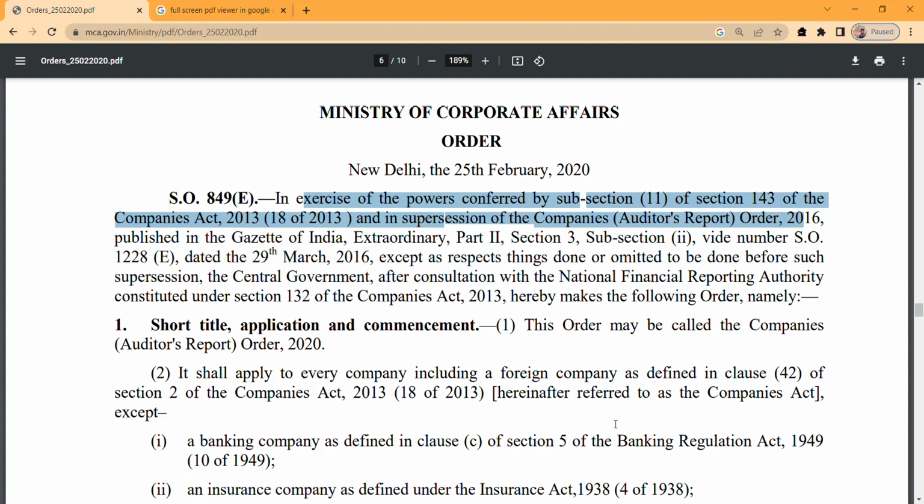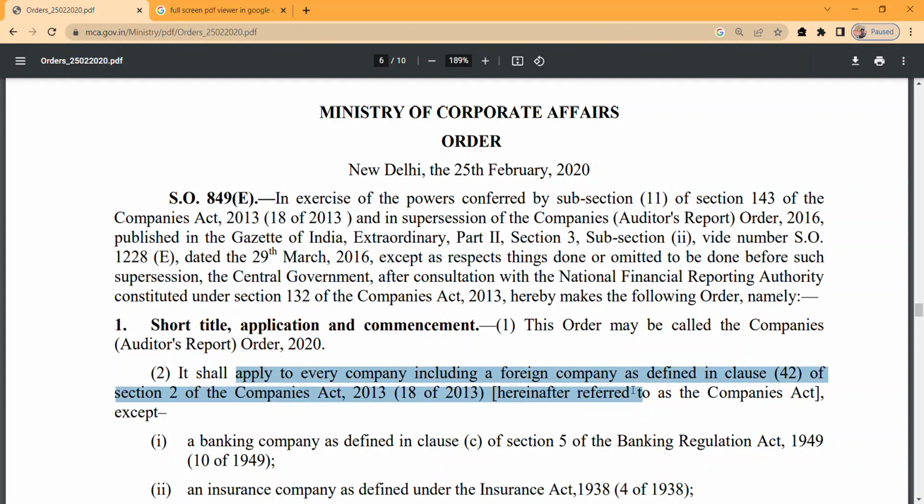We'll study applicability first, so as to understand where an auditor needs to issue this report. It shall apply to every company including a foreign company as defined in clause 42 of section 2 of the Companies Act. So it will be applicable to all companies including foreign companies.